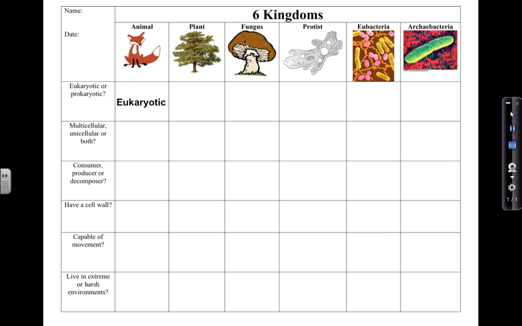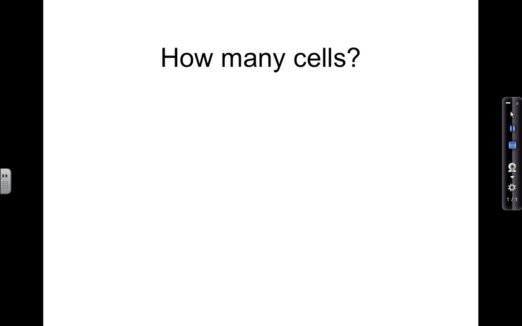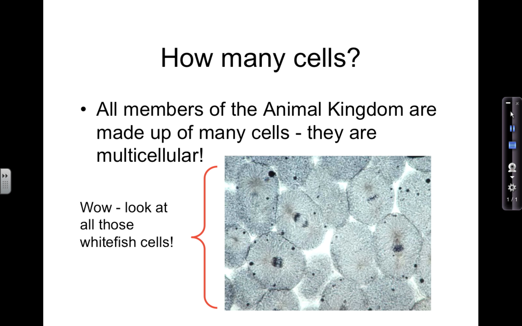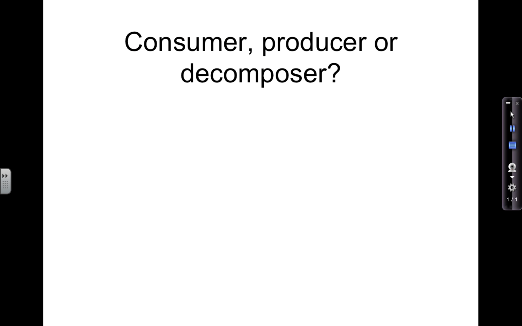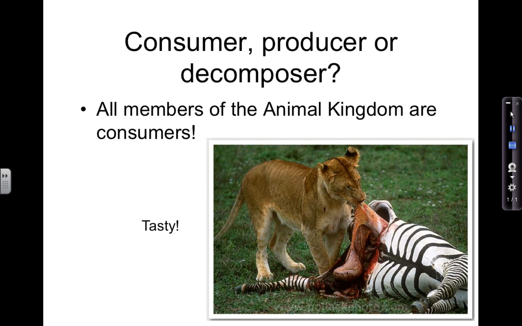Each time you need to fill something in, this chart will pop up to make sure you keep up with it. How many cells do animals have? Are they unicellular or multicellular? Multicellular, of course. How about consumer, producer, or decomposer? What are animals? We're all consumers.